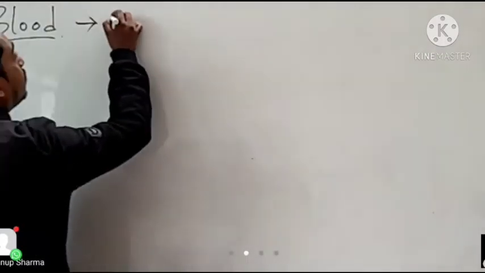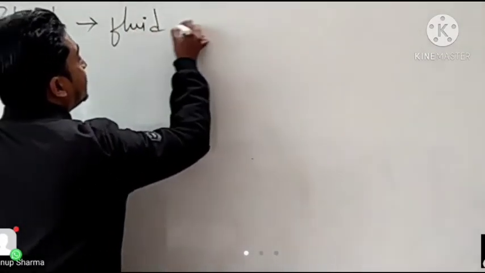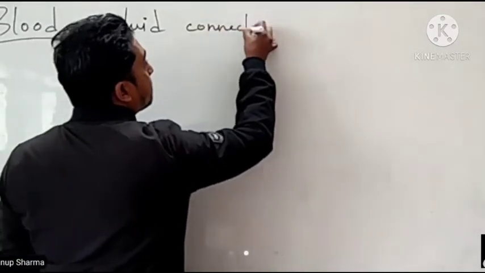As we all know, blood is a fluid connective tissue.